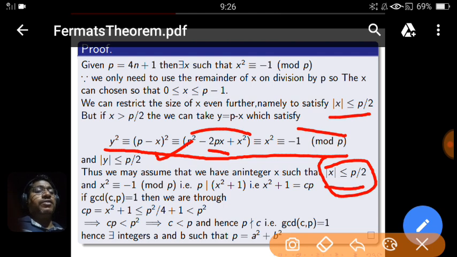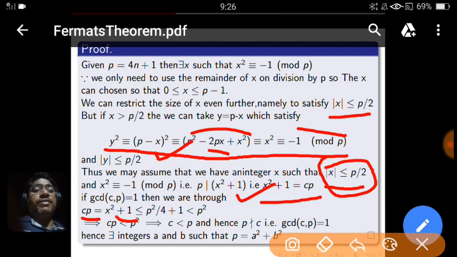So the size of x is less than or equal to p by 2 implies x square is congruent to minus 1 modulo p, that is p divides x square plus 1, that is x square plus 1 equals c into p. And if GCD of c and p is 1, then we are through. But we want to check that GCD. So what is the value of cp? cp is x square plus 1.